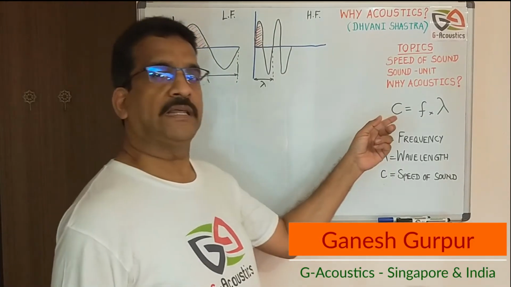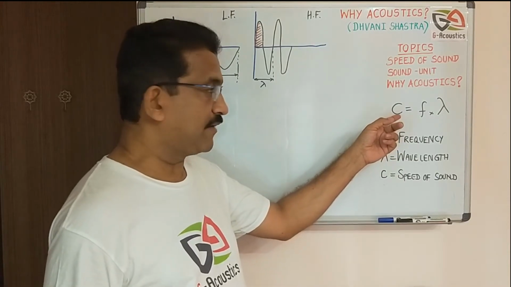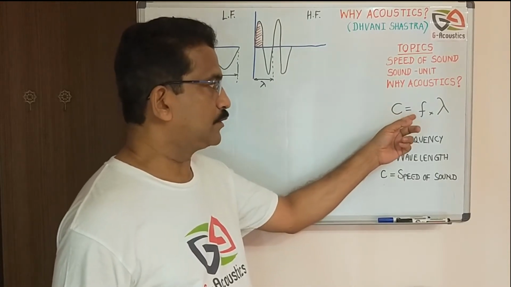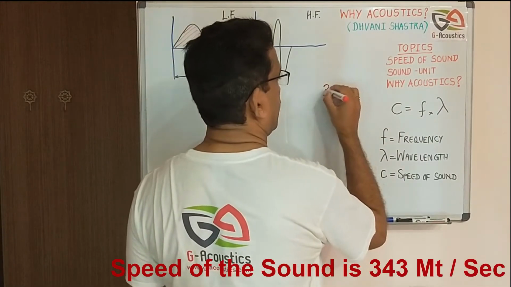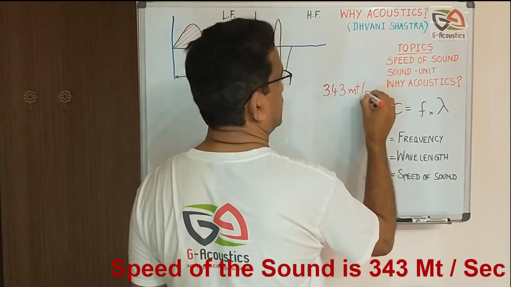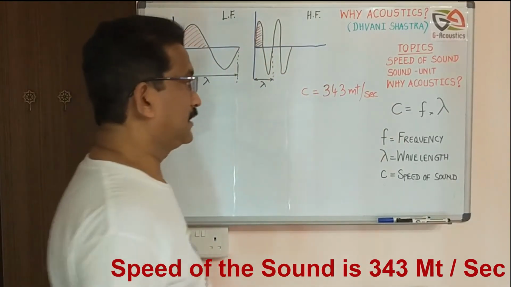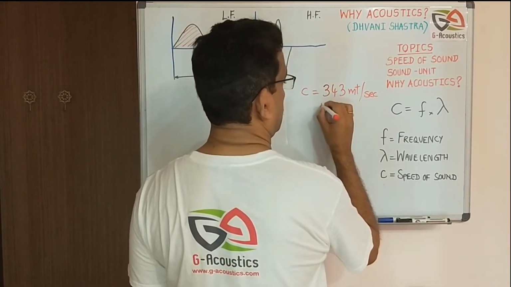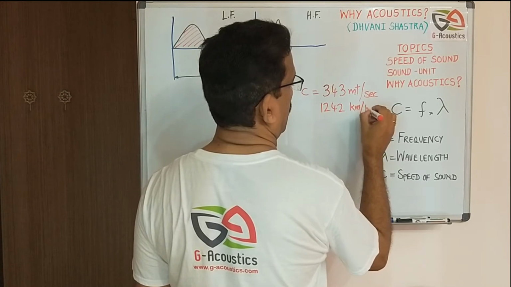Now, that is governed by this formula. Speed of the sound is signified by C, which is equal to frequency times wavelength. The speed of the sound is 343 meters per second. Okay, this is the speed of sound. If you are comfortable with kilometers per hour, that will be 1242 kilometers per hour.